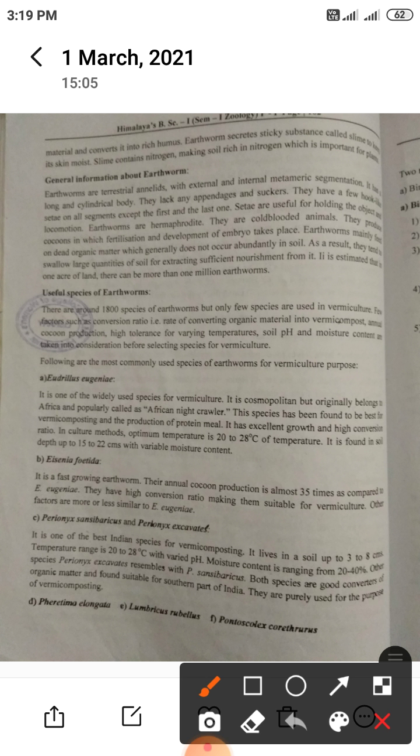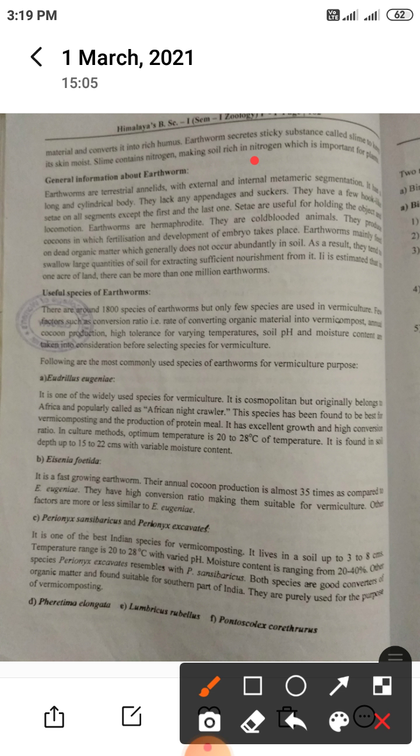Earthworms secrete a sticky substance called slime. Slime contains nitrogen, making the soil rich in nitrogen, which is important for plants. Plants require nitrogen for good yield. So earthworms secrete that slime, and the slime contains nitrogen.